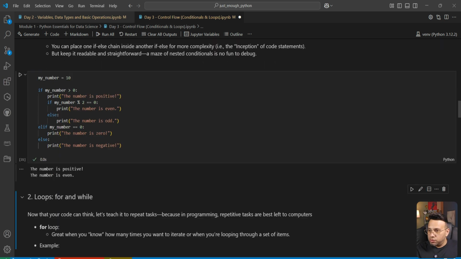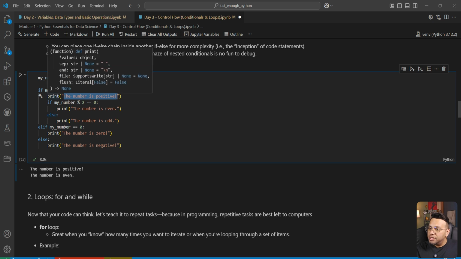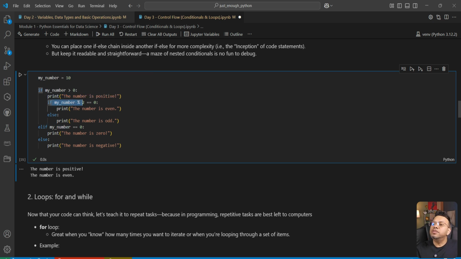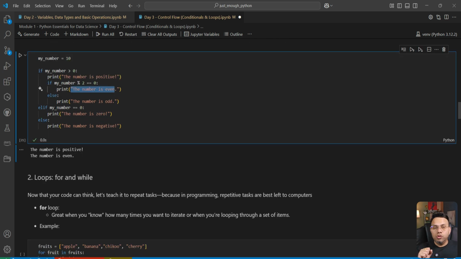If we execute this code, we see that it satisfies the first condition because this number is 10, it is greater than 0, so it goes and prints this statement first, that the number is positive. Then it again checks if this number is divisible by 2 or not. It is, because 10 is divisible by 2. So it also prints this statement: the number is even. This is a very simple example, but in real life programming, you would get certain use cases where you will have nested if-else conditions. Now let's move to loops.